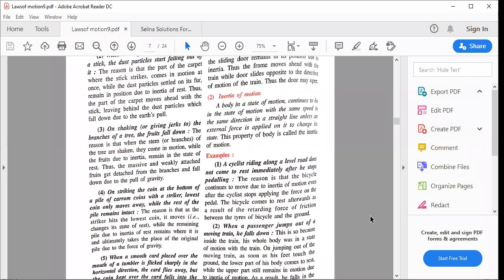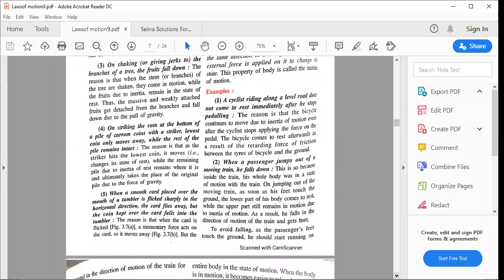When a passenger jumps out of the moving train, he falls down. Now, this I have experienced a lot when I used to travel to college. Okay. मैं कभी गिरी नहीं हूँ, but yes, I can. So whenever you want to jump out of the moving train, you have to actually start running. मतलब थोड़ा सा your body needs to be in motion.